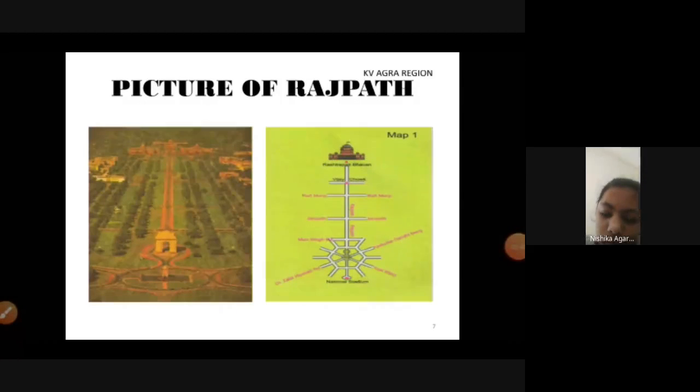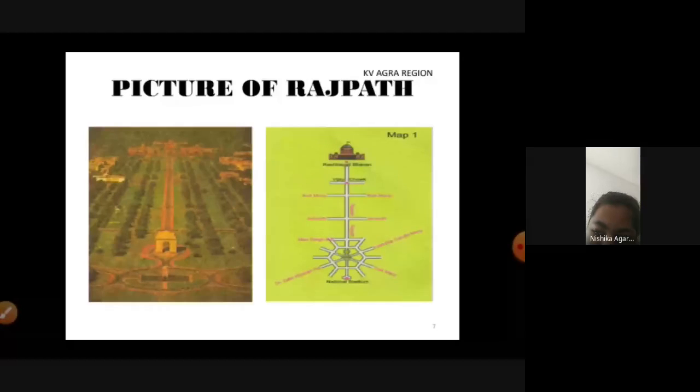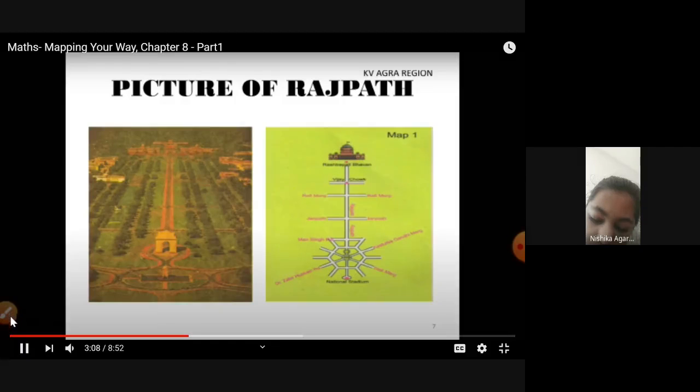So, you are watching an image of Rajpath along with its map. Just observe these two pictures. All the important monuments, roads and natural resources are mentioned in the map. Try to find the road on the actual image by looking at its location on the map. Are you able to trace it?